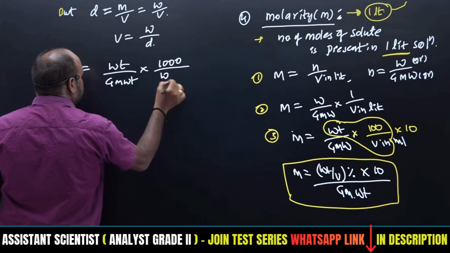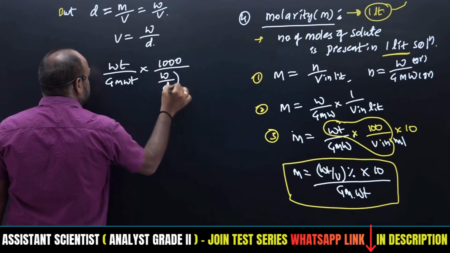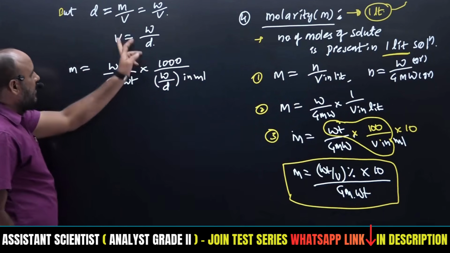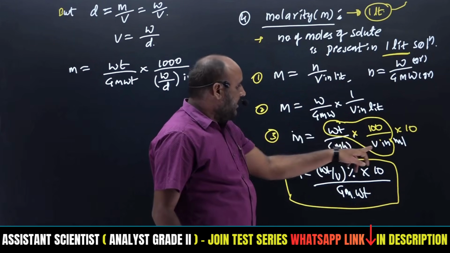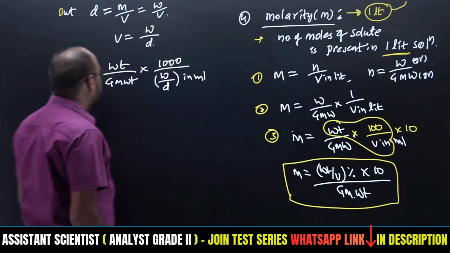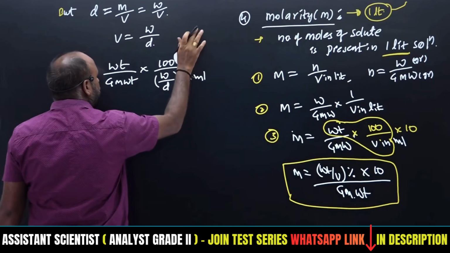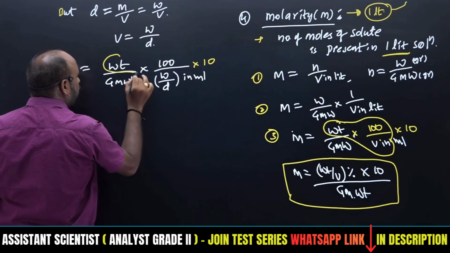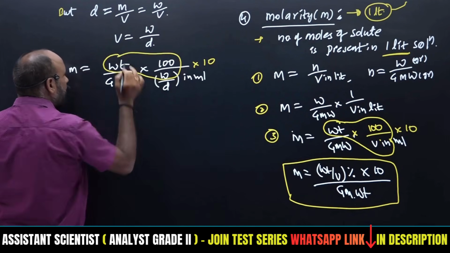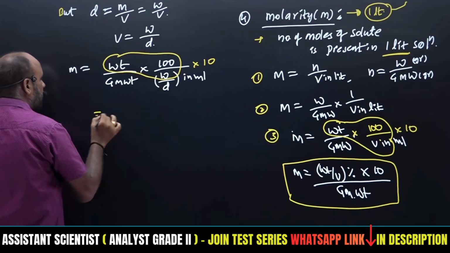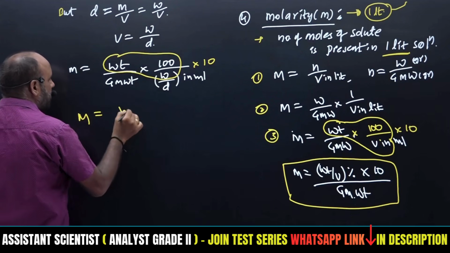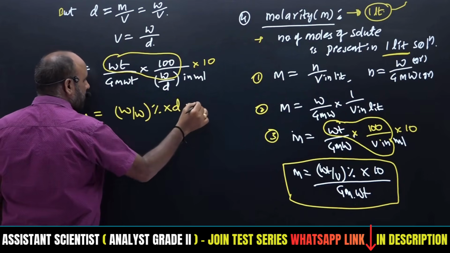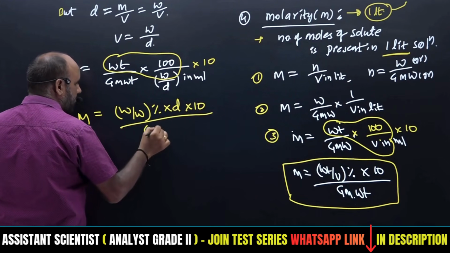W by D. In case of volume in ml, in this equation, in case of V I am going to write W by D. Now this 100 will be multiplied with 10. Now weight by weight into 100 I will get. This density will come in the numerator. Therefore molarity will be equal to weight by weight percentage into density into 10 divided by gram molecular weight.